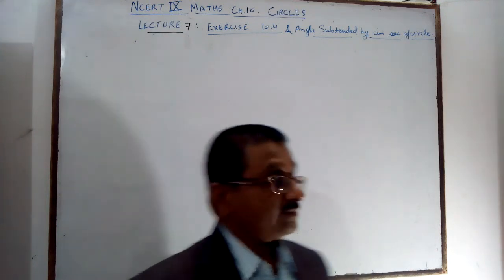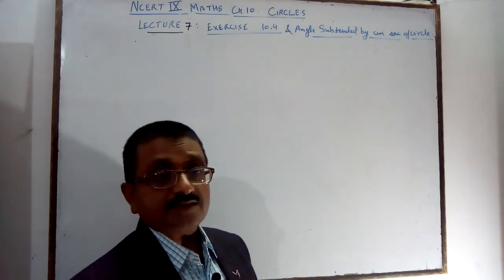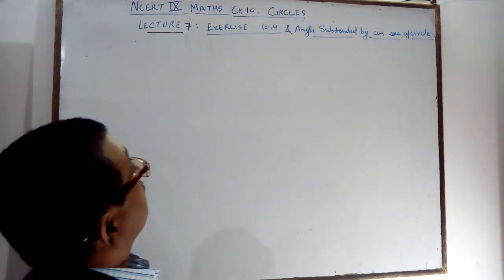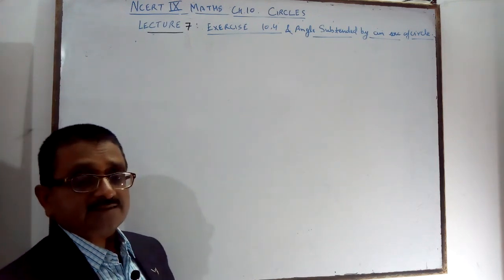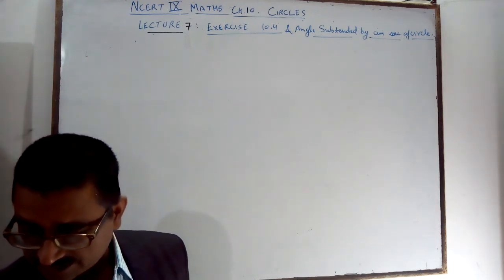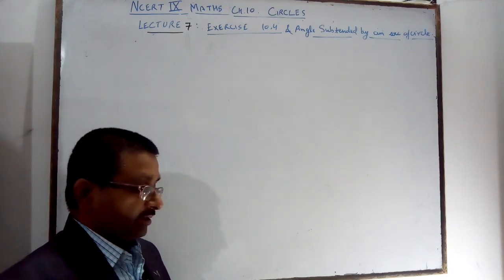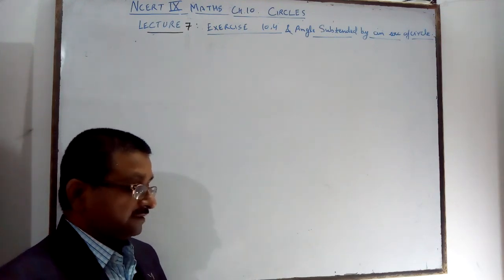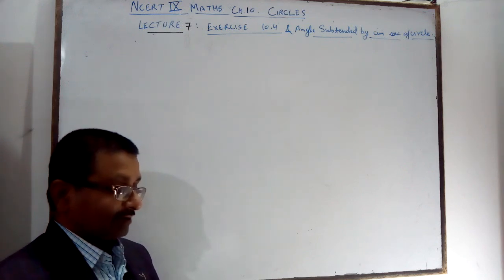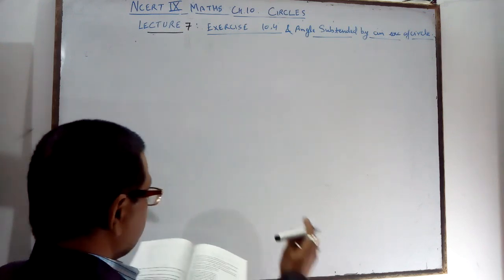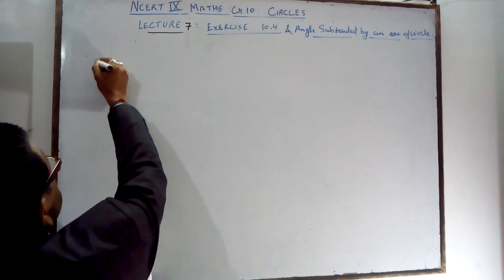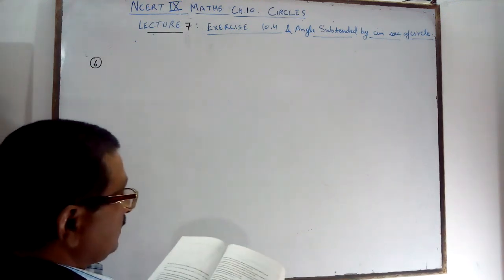Hello friends, here you are studying the circle chapter 10, exercise 10.4. The last question of this exercise is given. Question number 6. A circular park of radius